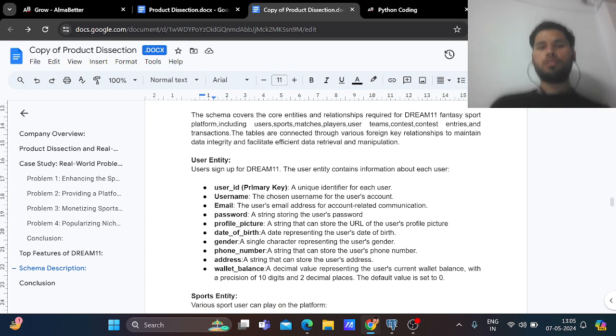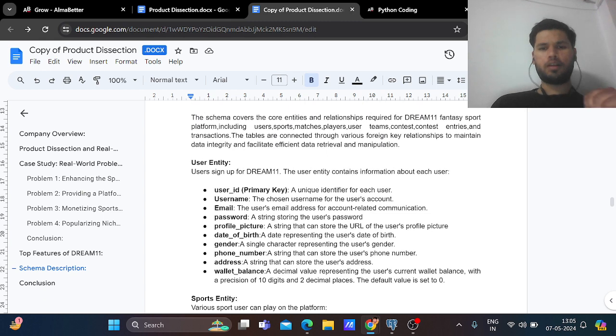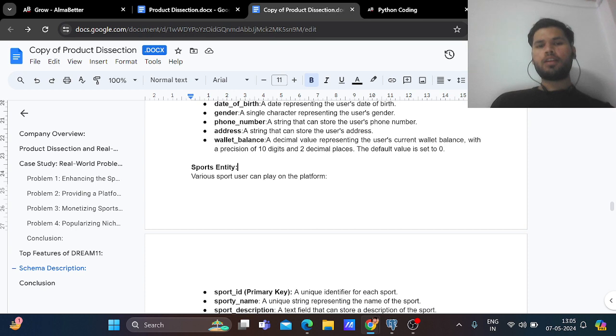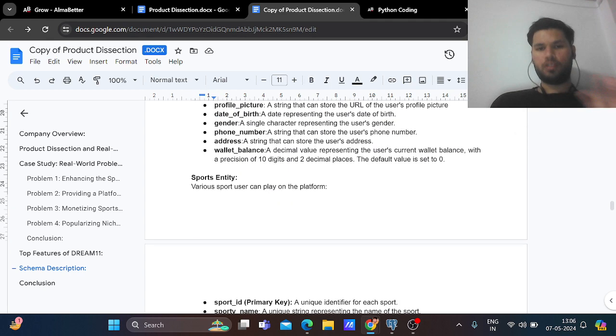In the user table, there is user ID, username, email, password, profile picture, date of birth, gender, phone number, address, and wallet balance. And the default balance is 0. So this is the user table, in which there are more than 8 attributes. In the user entity, user ID is a primary key, which uniquely identifies each user.